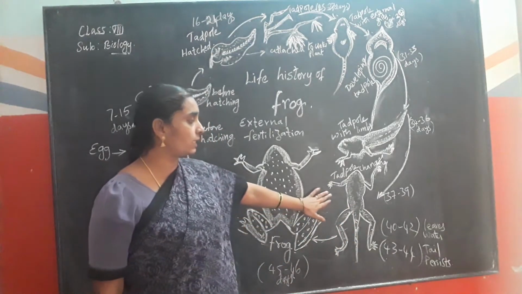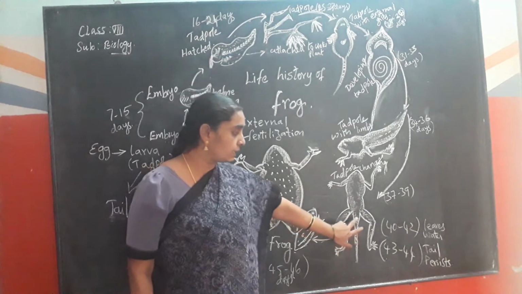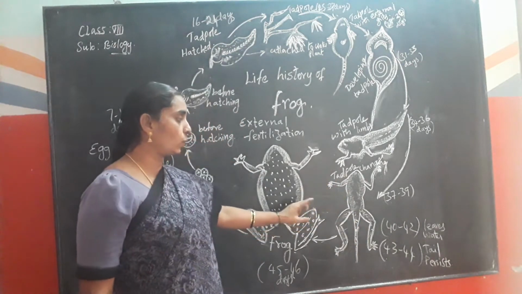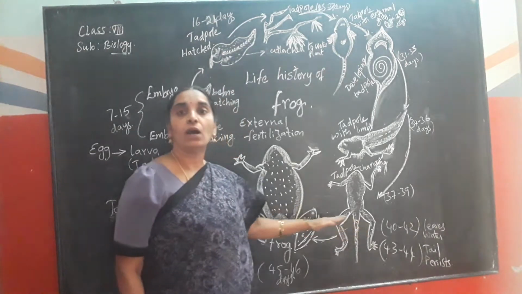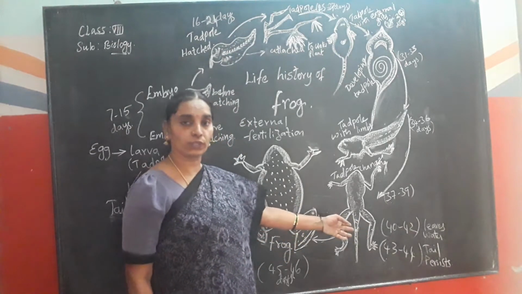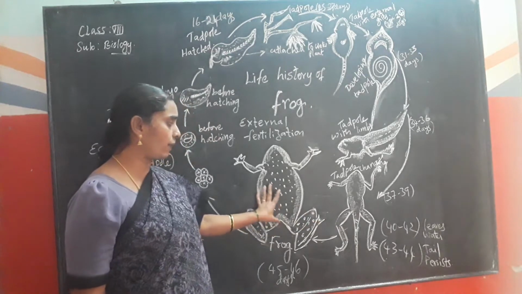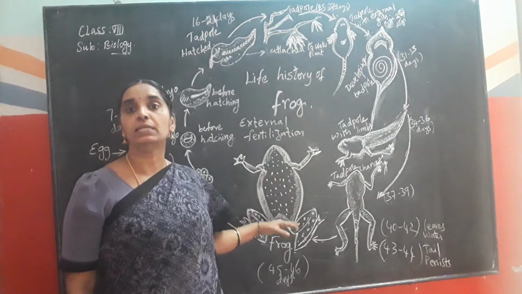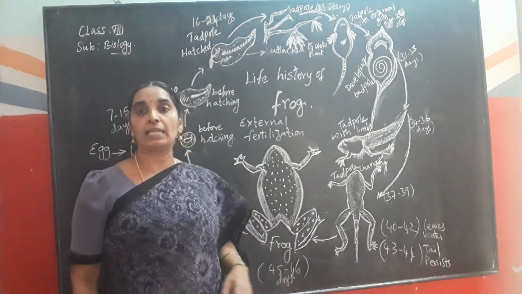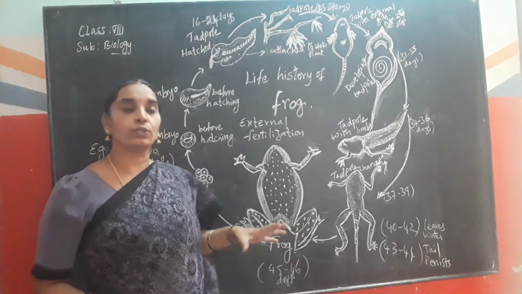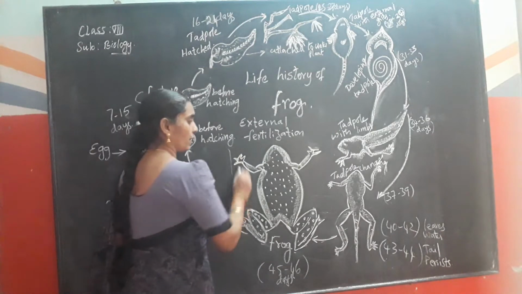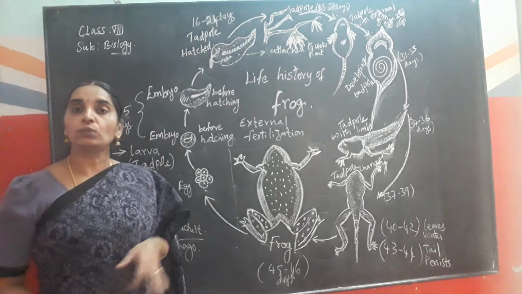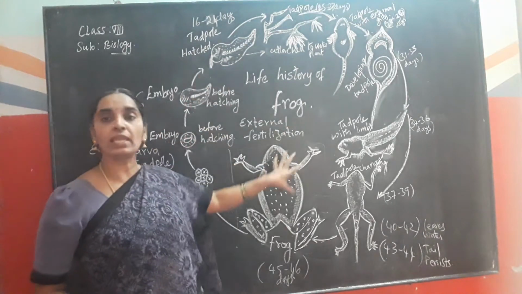Then within 43 to 44 days the tail persists. It was very small. At 34 days it reduces, and after that, at 43 to 44 days, and 45 and 46 days, it develops into a fully developed frog, and you cannot see the tail and it will be extinct. So within 46 days you can see the fully developed frog. Is it clear? So this is about the life history of the frog.